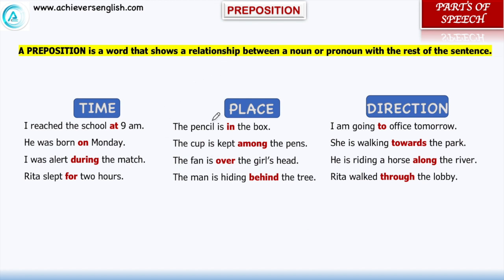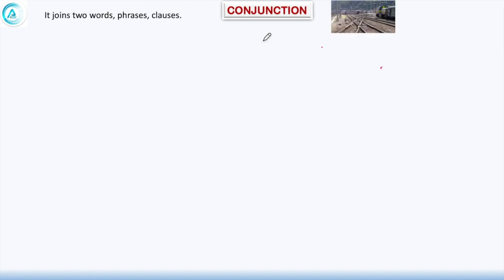And now we will see how it is building a relationship, like the pencil is a subject or noun here and box is coming in the rest of the sentence. The pencil is in the box. In is telling that it is inside the box. If I write outside here, then the whole meaning will change. The pencil is now outside the box. If we write the pencil is behind the box, then again the meaning will change. So basically, it is building a relationship between the pencil and the box.